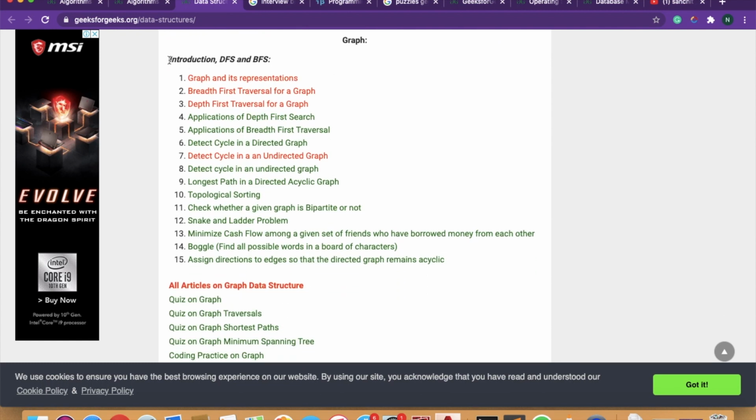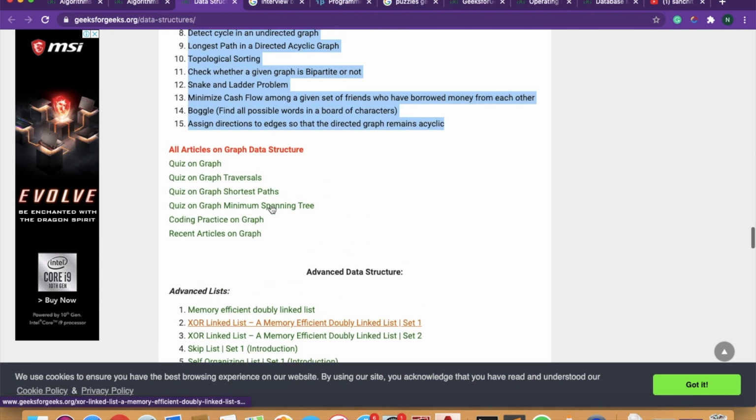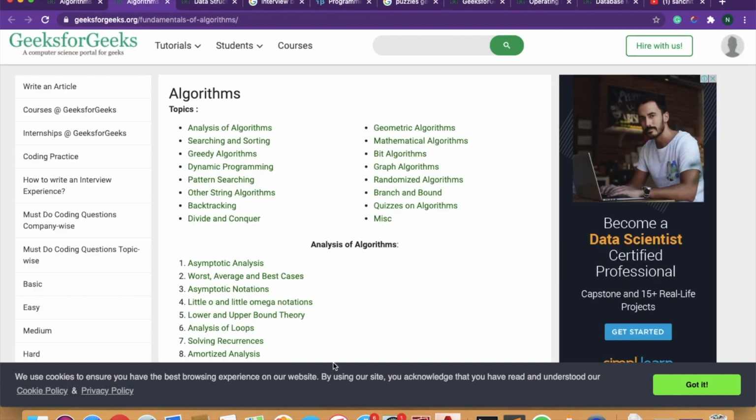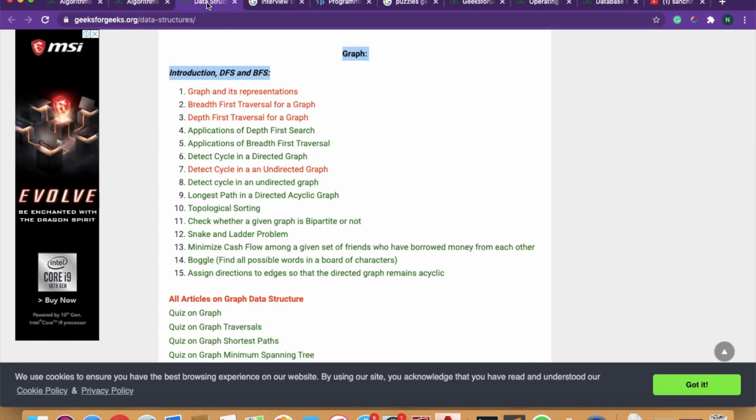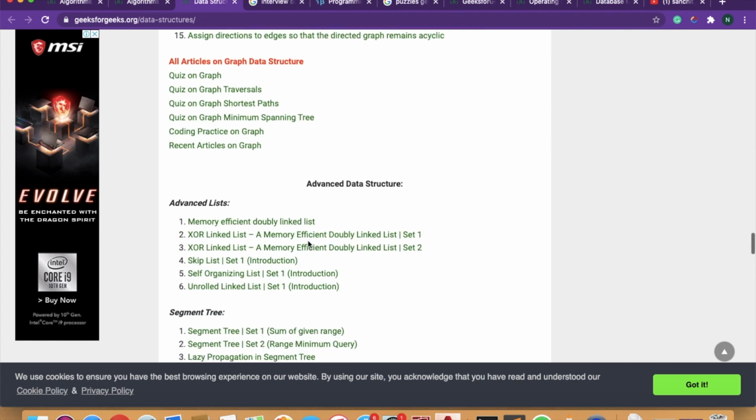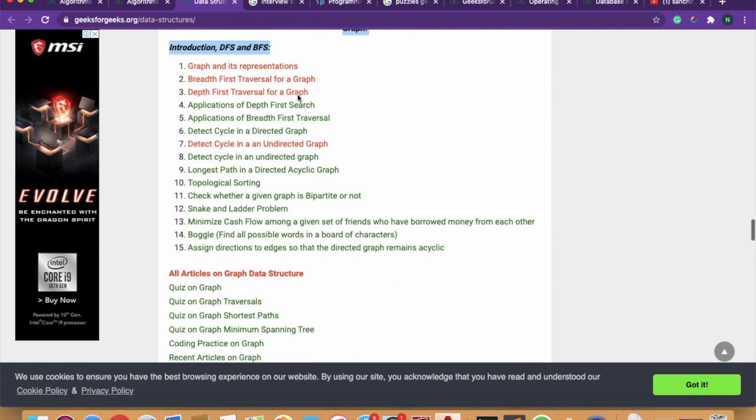So what you need to do is cover this DFS part. Okay, so we will be covering graph in the algorithm part. In the data structure we don't have much. So either you can leave it from here, we will be doing the same graph in the algorithm part. So graph we will not be doing from the data structure. Advanced data structure, no need to do this by now. So it is not required here.